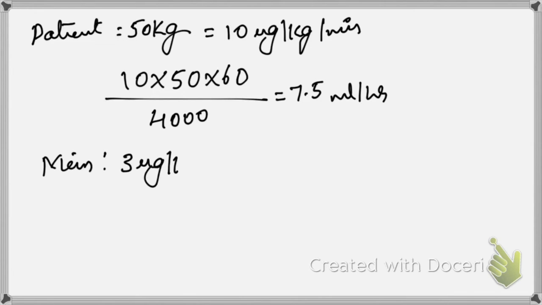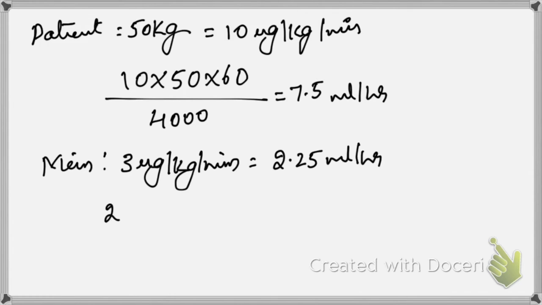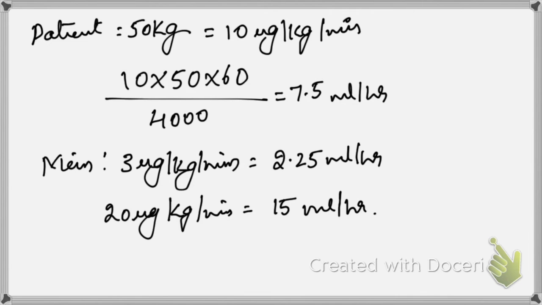So the minimum dose is 3 microgram per kg per minute, right? It comes up to 2.25 ml per hour for the dilution that I have taken here, and 20 mics per kg per minute comes up to 15 ml per hour. So in a 50 kg patient, if you want to start any drug with single dilution, you can start directly with 2.25 ml per hour and titrate up to a maximum of 15 ml per hour.